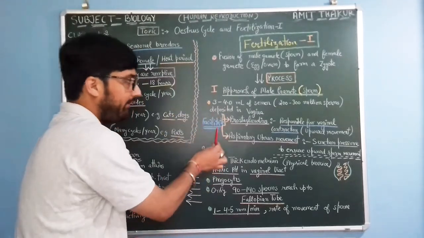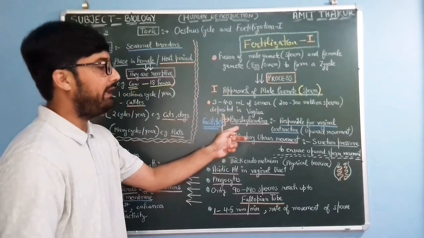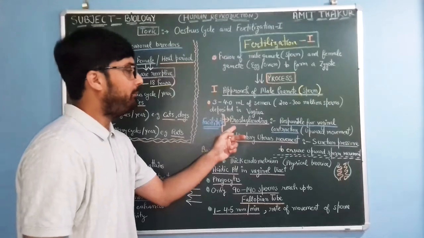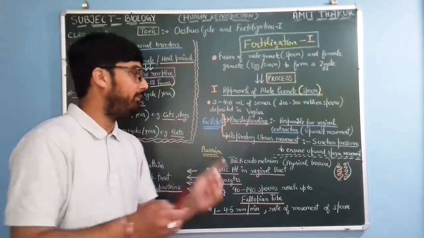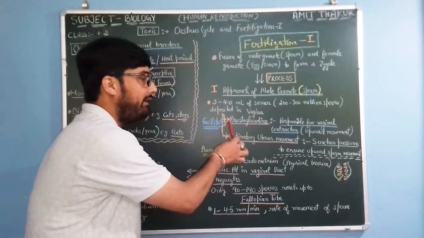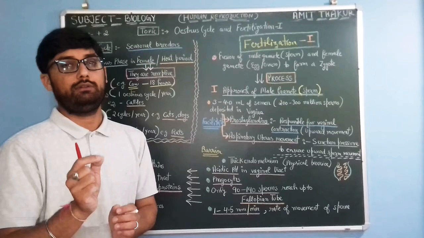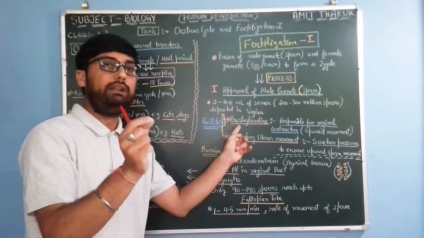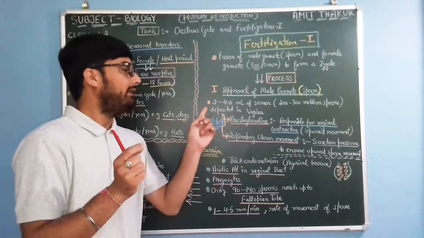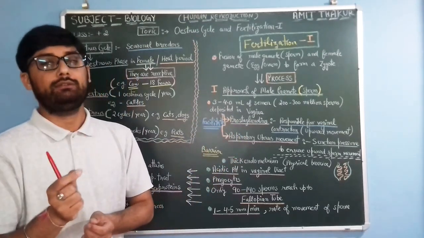What facilitates the sperm's movement? First, prostaglandins. Do remember, these prostaglandins are physiologically active lipid compounds, and they are released by the seminal vesicles.